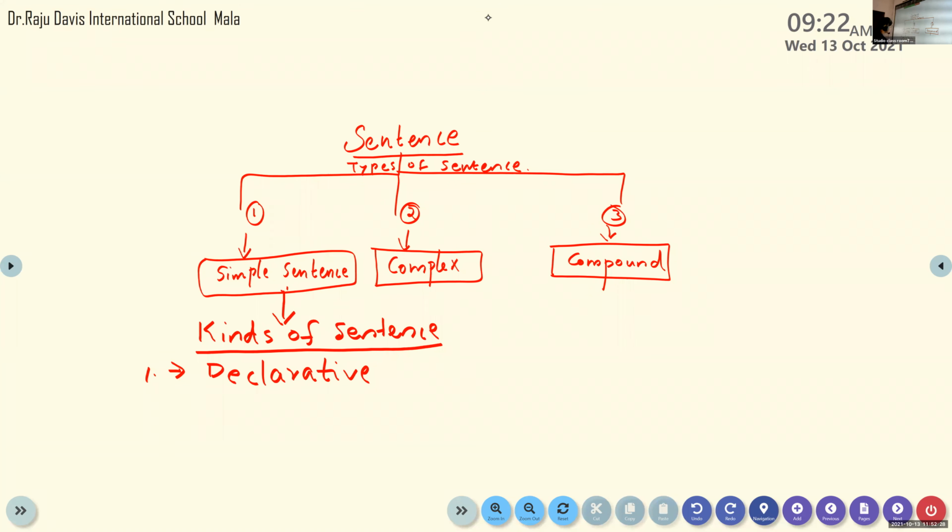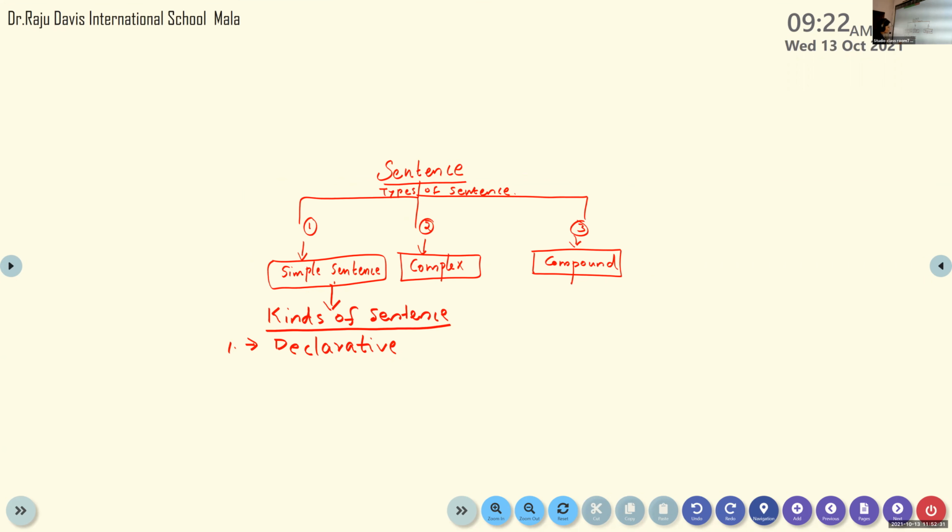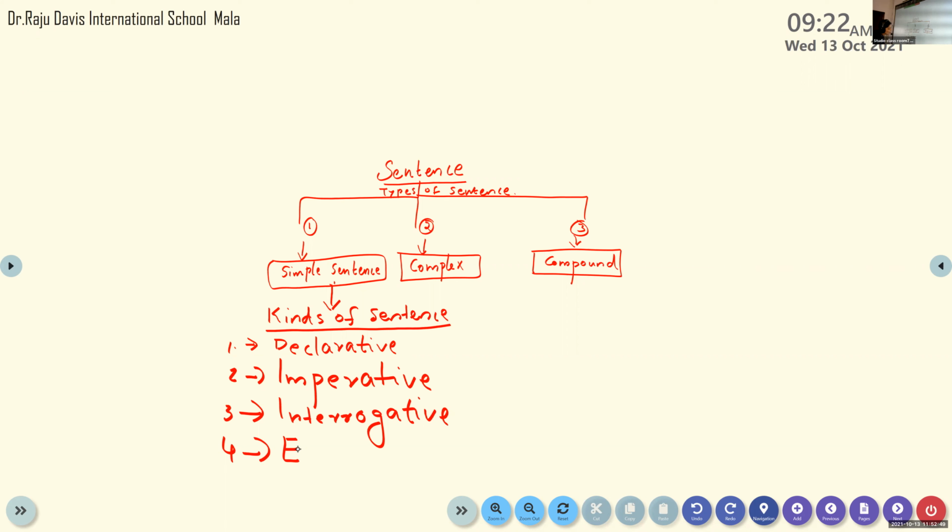Second one is imperative sentence. Third one is interrogative sentence. And the fourth one is exclamatory sentence. These are the four kinds of sentences, and these four kinds are coming under the first type of sentence called simple sentence. Am I clear?